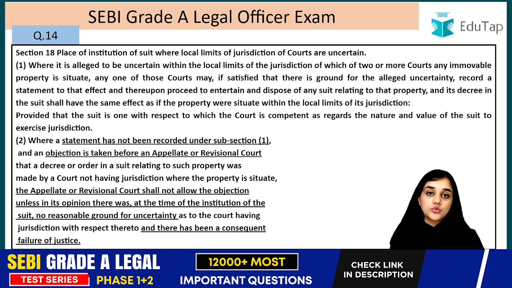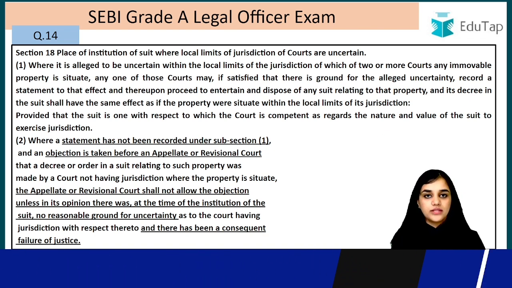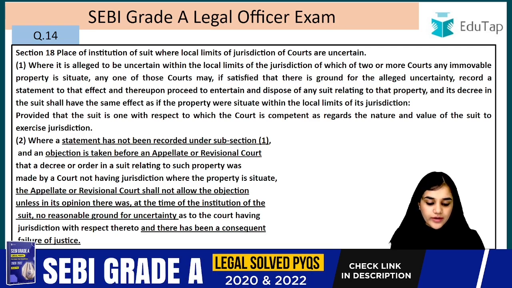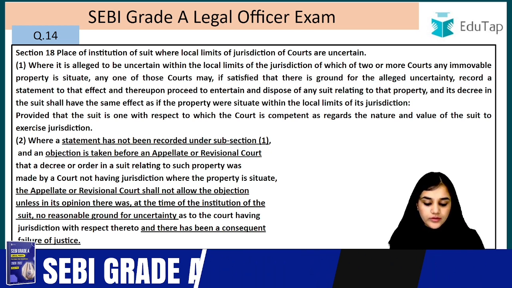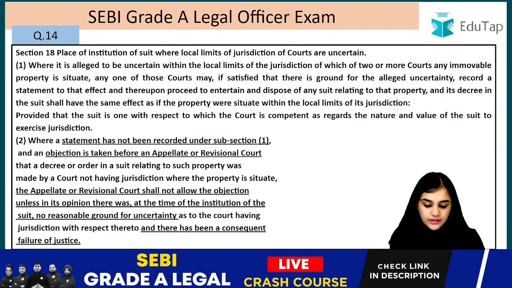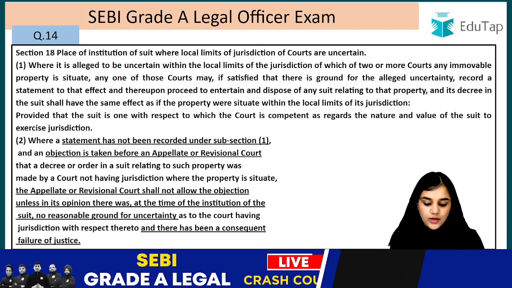So if you are confused about the territorial jurisdiction, all the other jurisdictions should be up to the mark. If they are up to the mark, then only this section is going to come into play. Where a statement has not been recorded under subsection 1 and the objection is taken up before the appellate or the revisional court that a decree or order in the suit relating to such property was made by the court not having jurisdiction where the property is situated, the appellate or the revisional court shall not allow the objection.